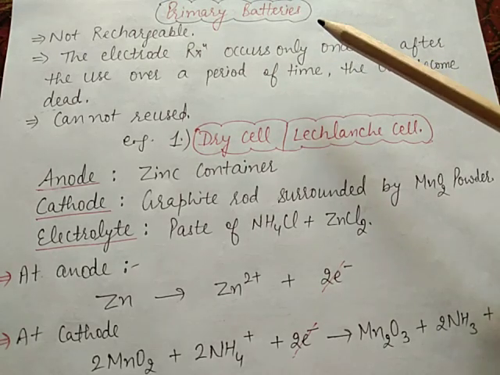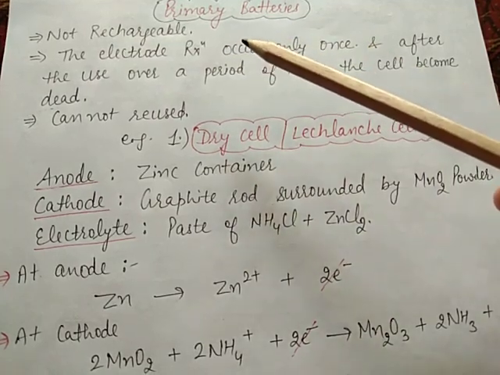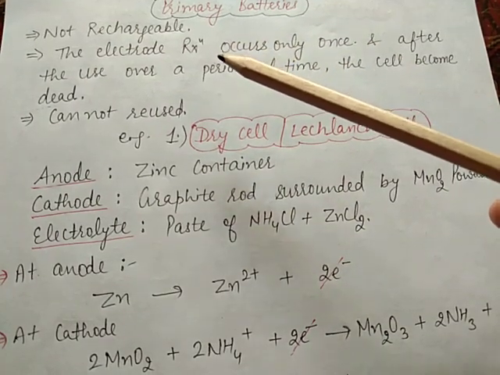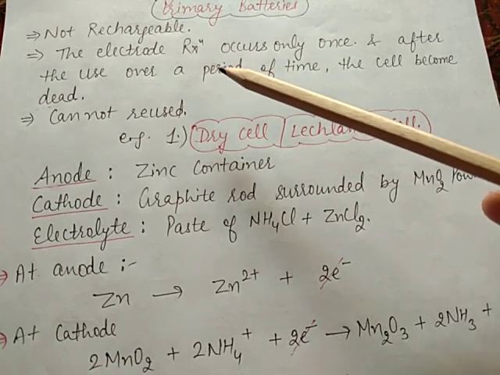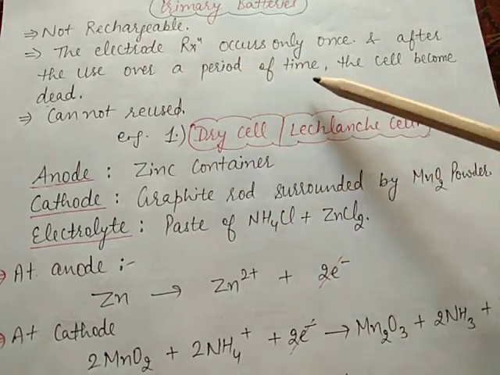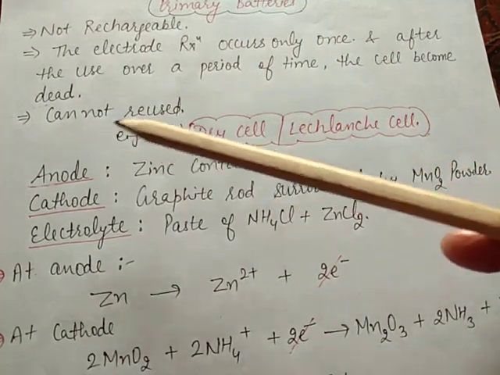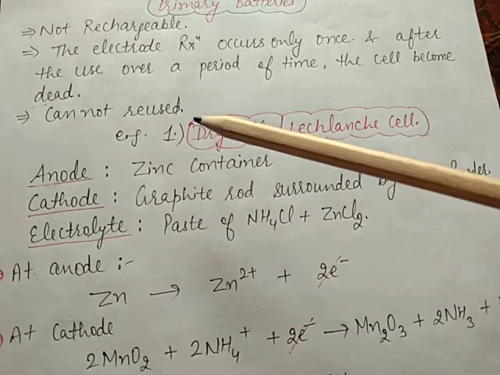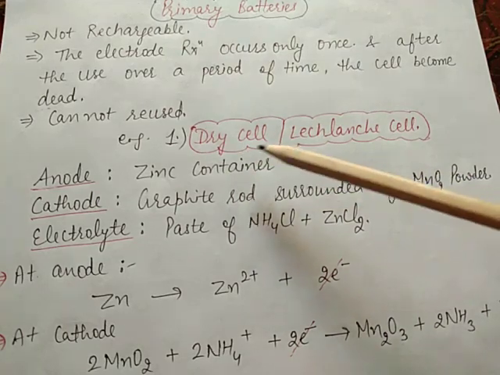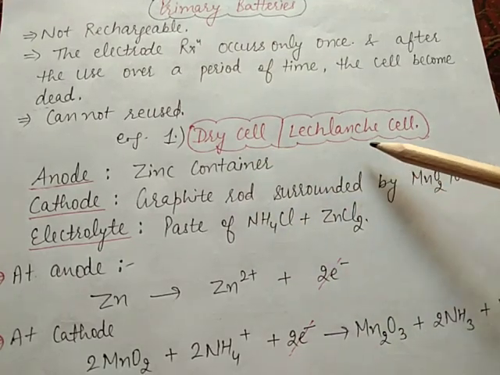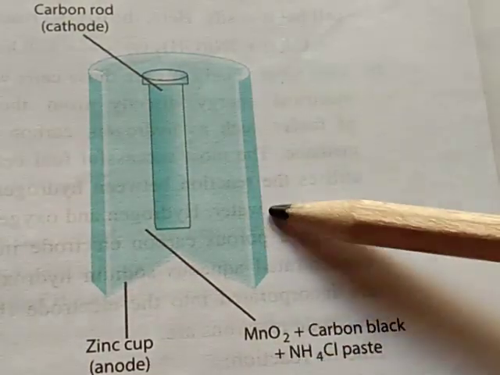First, I will discuss the primary battery. Primary batteries or cells are not rechargeable because the electrode reaction occurs only one time. After the use, over a period of time, the cell becomes dead. It cannot be reused. The most important primary battery is the dry cell or Leclanche cell. This is the dry cell or Leclanche cell.